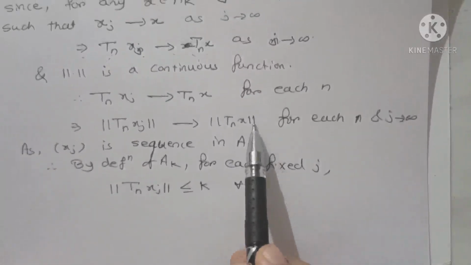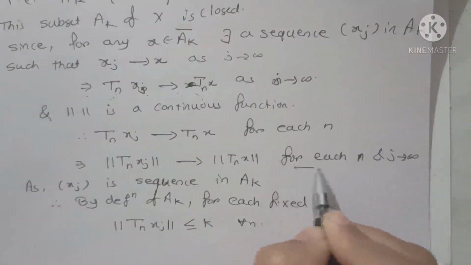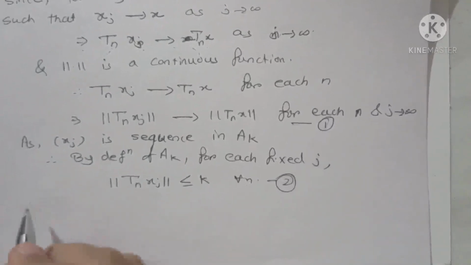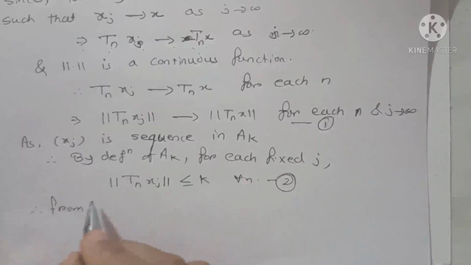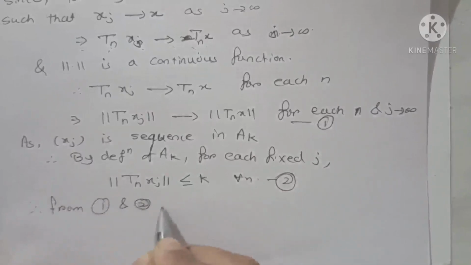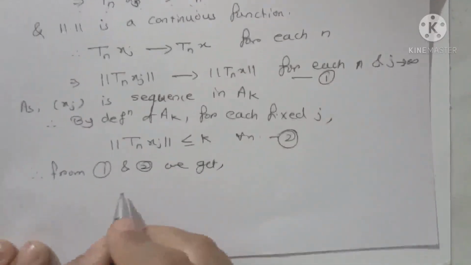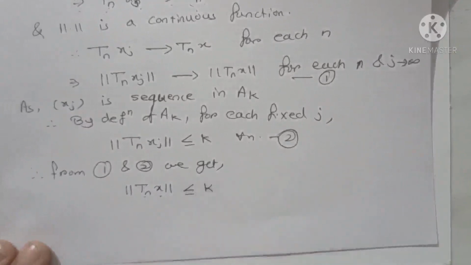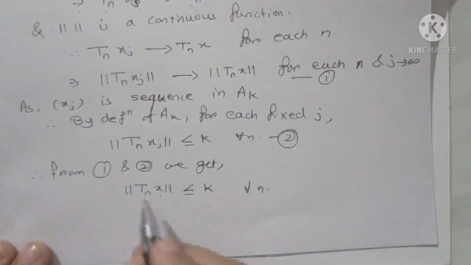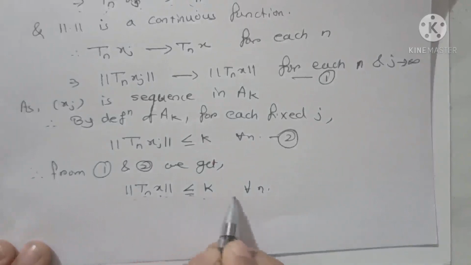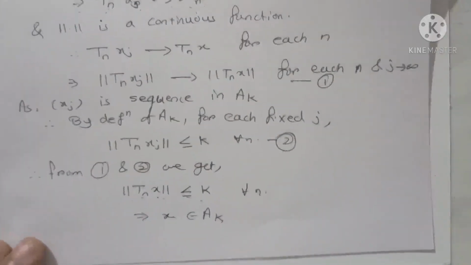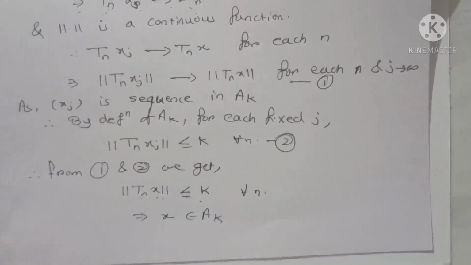Therefore if I give this equation number 1 and this equation number 2, then from equation 1 and 2 we get norm of Tn x is also less than or equal to k for all n, and as norm of Tn x is less than or equal to k for all n, this implies that x belongs to Ak. That means for any x belonging to Ak closure, we get that x belongs to Ak.